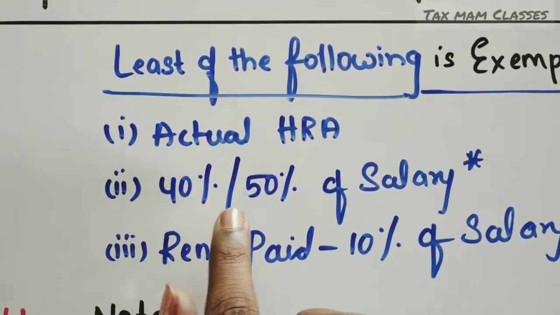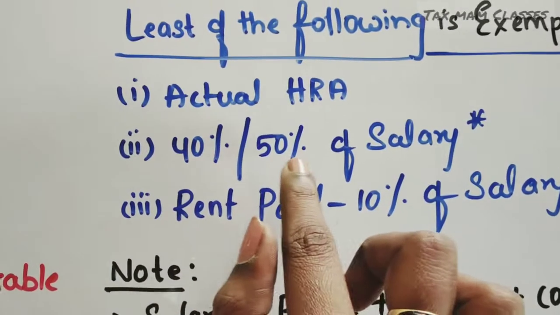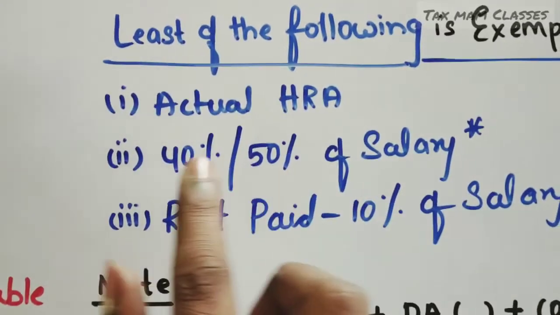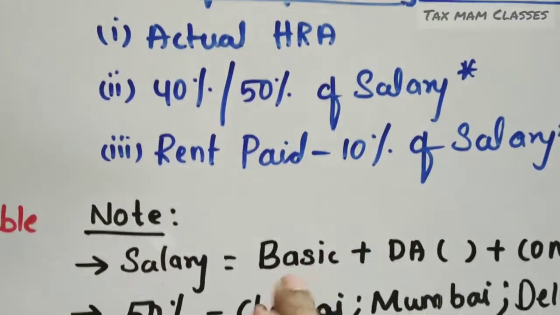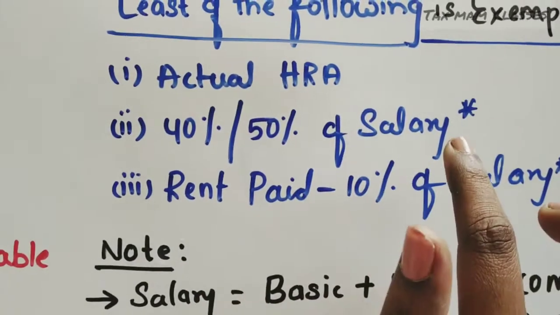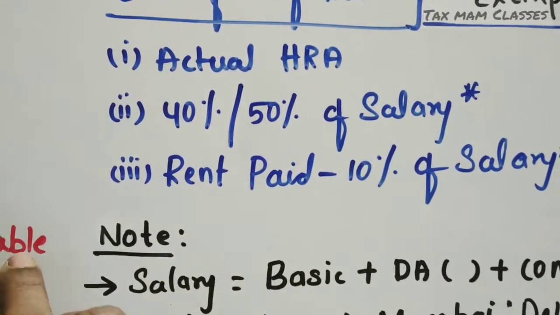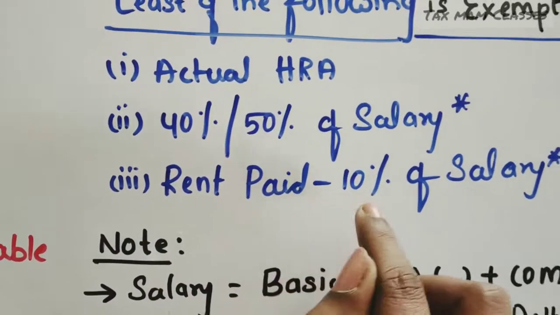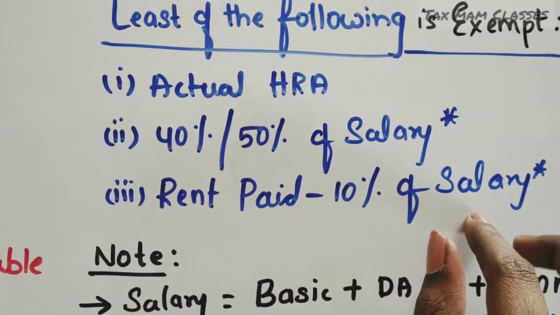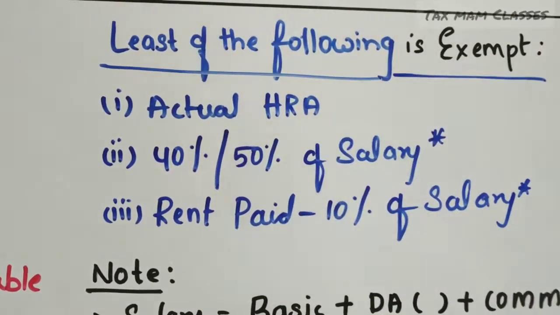Coming to the second one, 40% or 50% of the salary. I will discuss what this 40 or 50% means here. I made a note of it. Or the third point, rent paid by the employee minus 10% of the salary. So in these 3 things, whichever is less will be allowed as exemption.